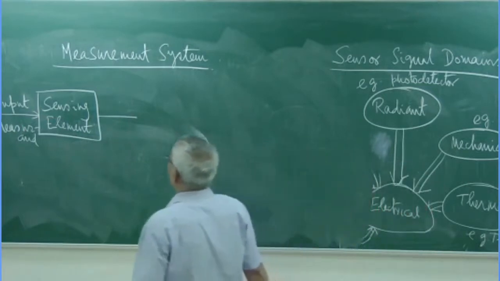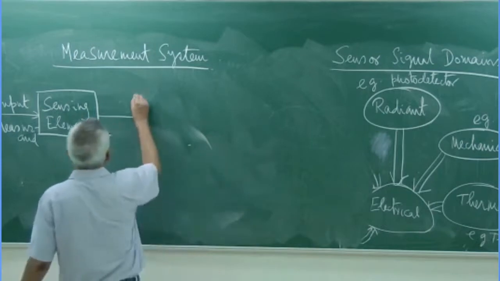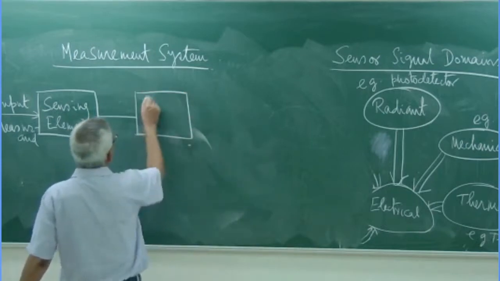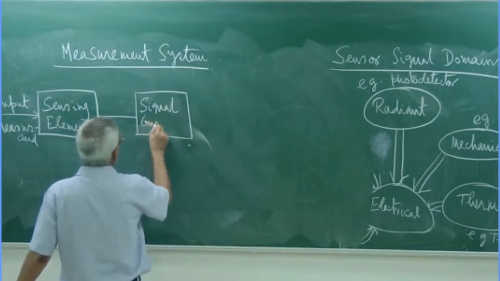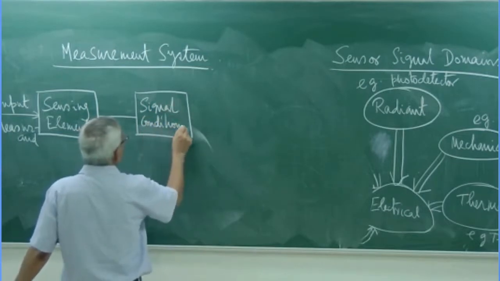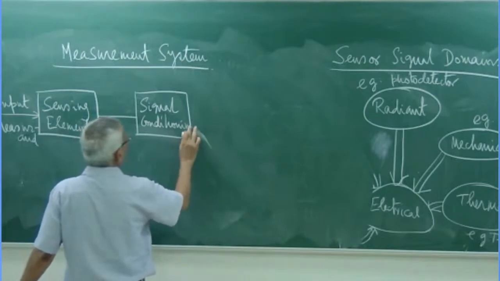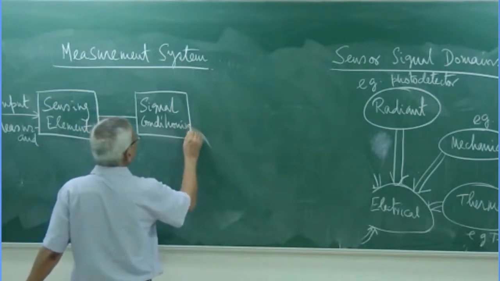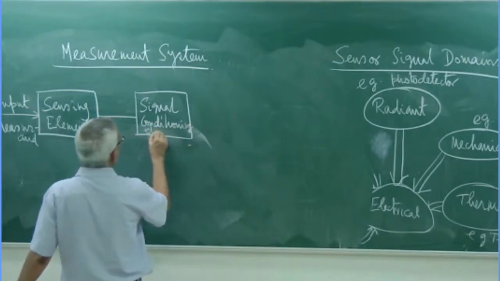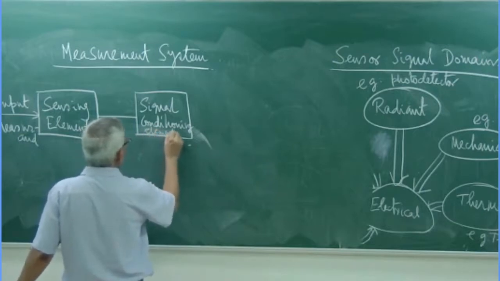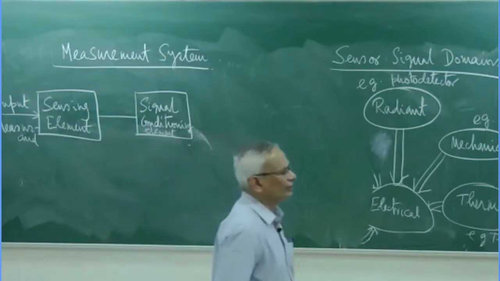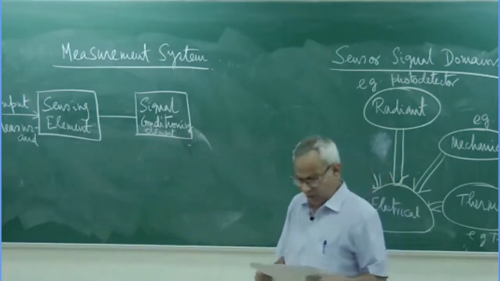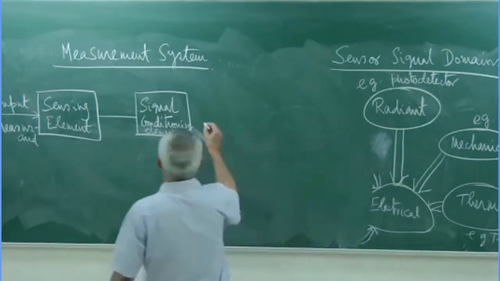Then it is the signal conditioning element. It is primarily like this. Okay, we'll come to it afterwards.